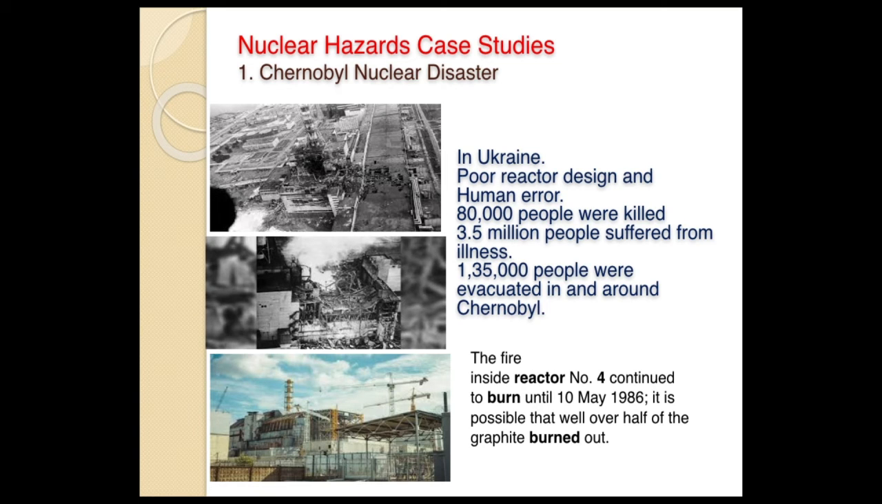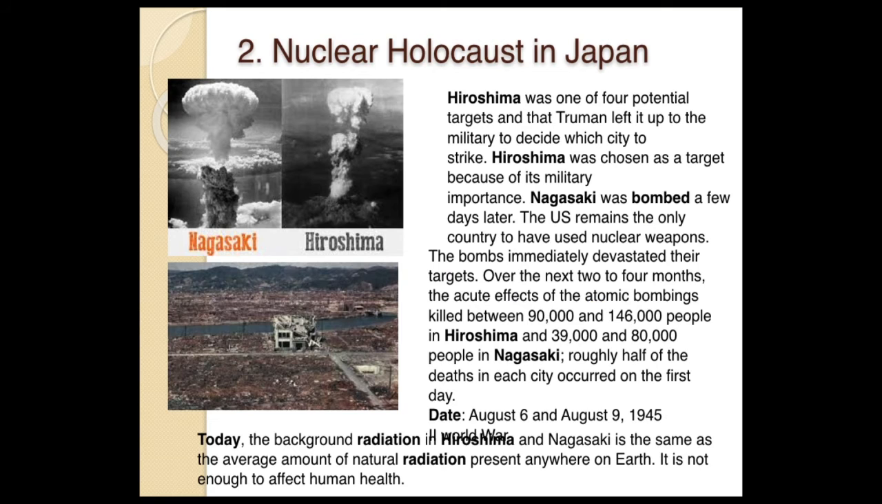So when a nuclear reactor bursts, it causes so many problems. So radioactive rays will be emitted. So this Chernobyl nuclear disaster is a big hazard. And the second one is nuclear holocaust in Japan. So we know these two cities, Hiroshima and Nagasaki. So the military wanted to destroy these two cities, and which one to strike first. So Hiroshima was chosen as the target.